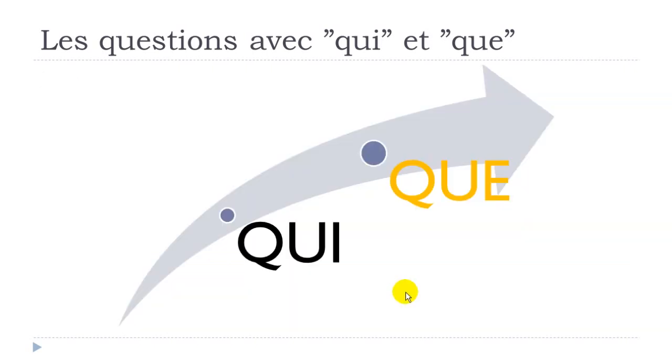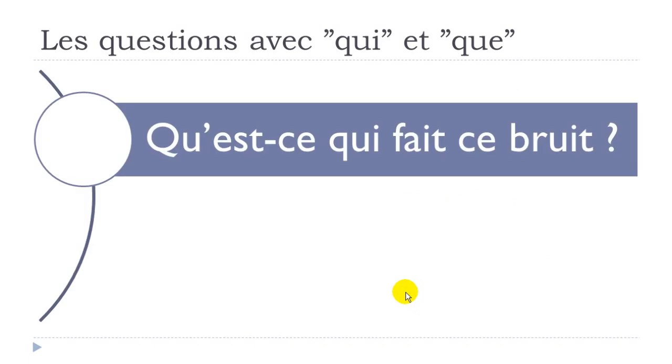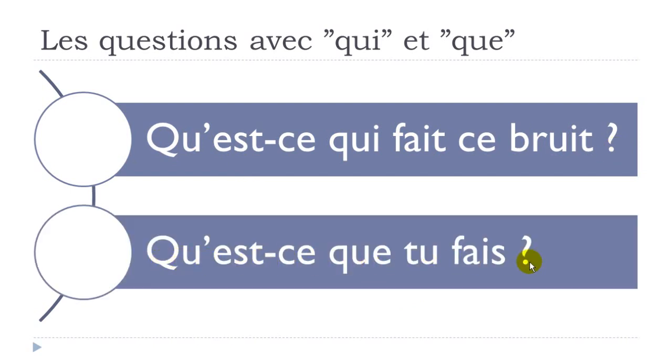Now let's see que. First question. Qu'est-ce qui fait ce bruit? Okay. Second question. Qu'est-ce que tu fais? All right. So remember that even if you don't have the que here, but you've got this QU, it does mean that previously we had the que here and here, but then as usual, if you look carefully, we've got here another e starting here, so we've got to take our e away. Okay, so let's see now.